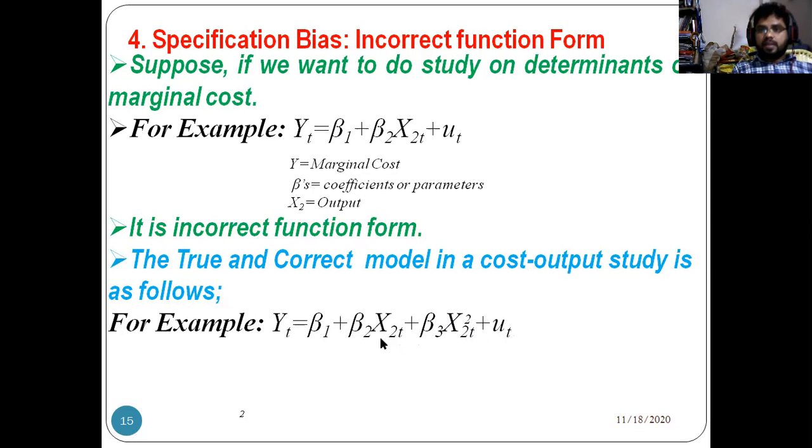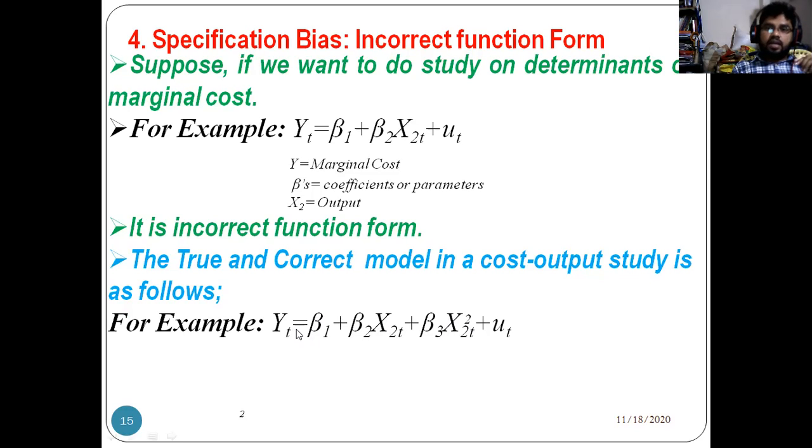Here the marginal cost is affected by output, and at the same time the marginal cost also depends on the square of output.